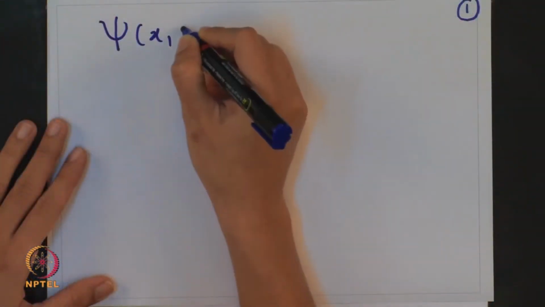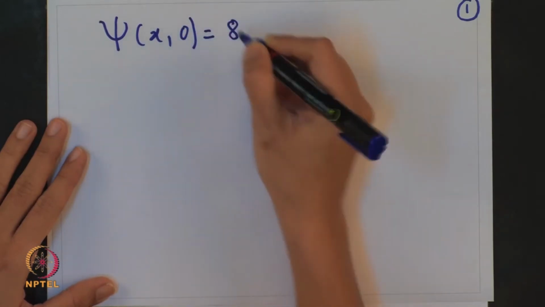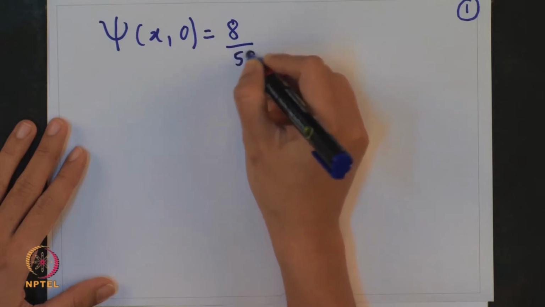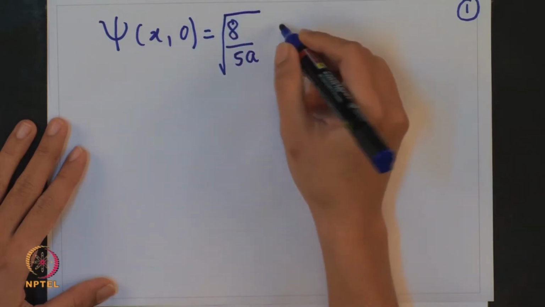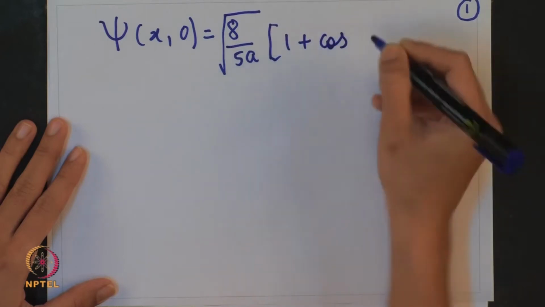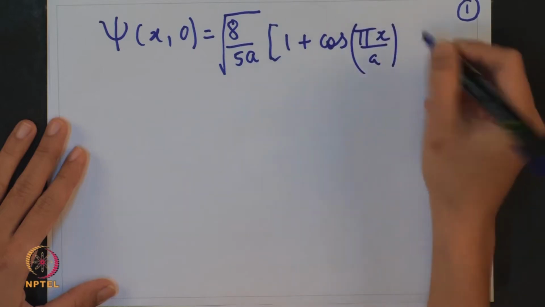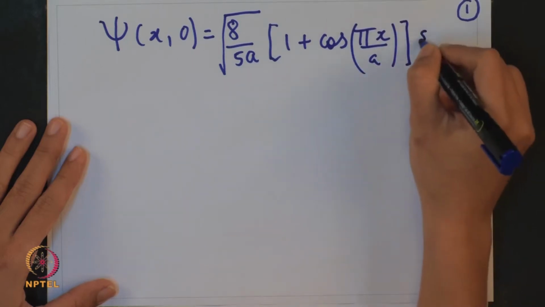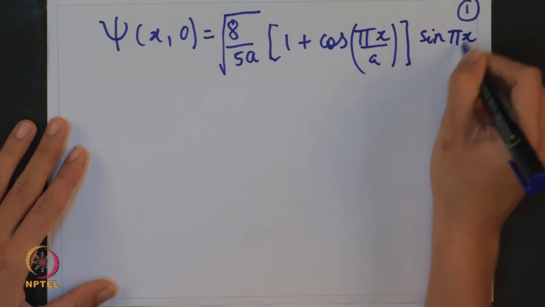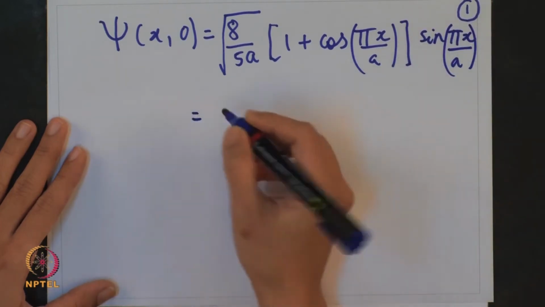So first problem, the time independent wave function is given to us, which is this constant times this expression. In the next step we will try to write this in a simplified way.